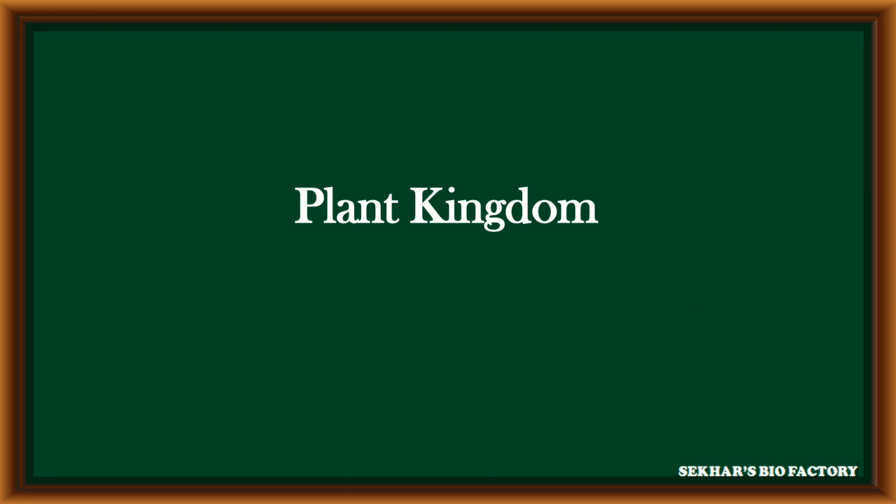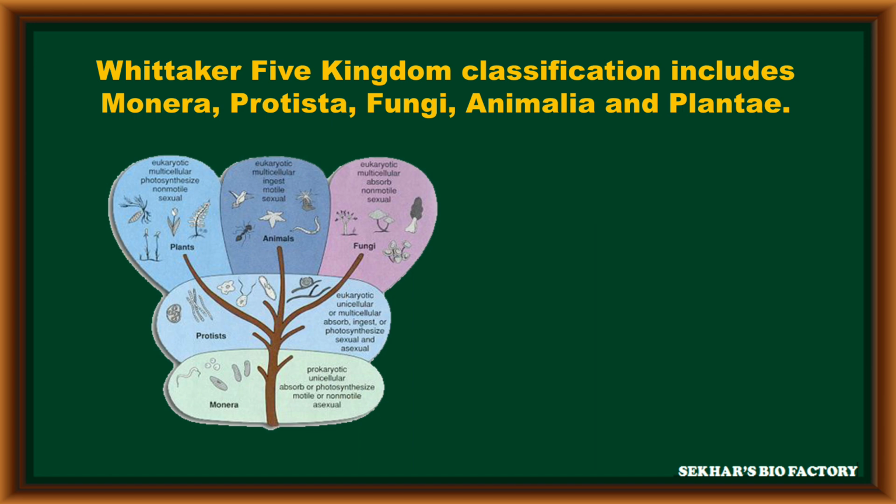In this video, I am going to explain the general characters and classification of plant kingdom. According to R.H. Whittaker, all living organisms present on earth are classified into five kingdoms.